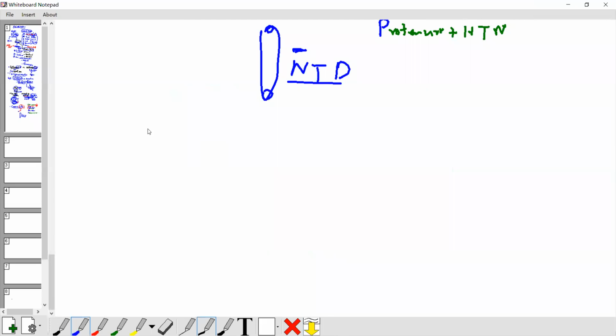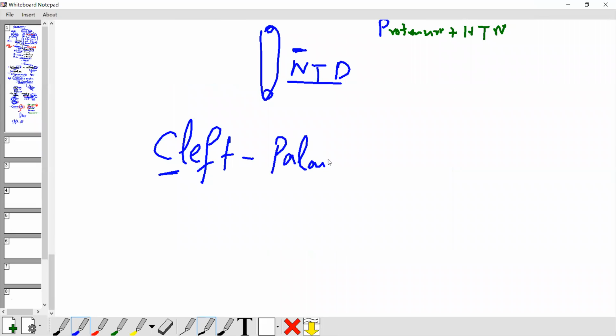Another side effect. If you know about the development of cleft palate, it's a problem with the development of the hard palate. Above here we have the nasal cavity, below we have the oral cavity.